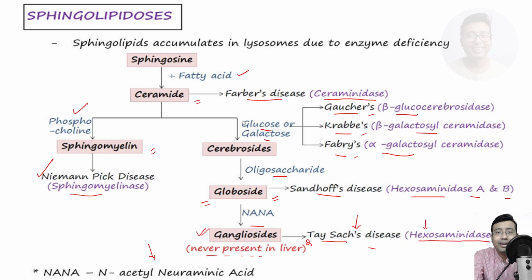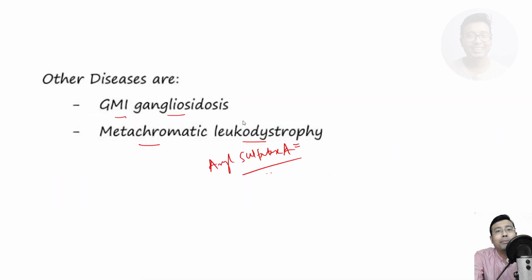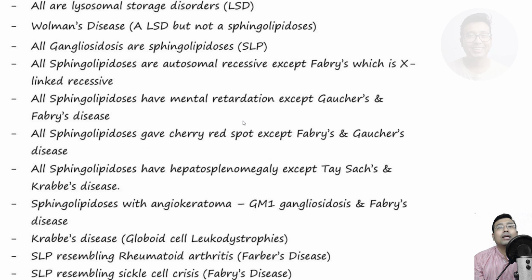I am not betting on that, but as a beginner or as a regular reader, you should at least know the names of the diseases and their deficiency disorders. So here is a comprehensive chart. All sphingolipidoses, I mean sphingolipids and their diseases, are LSD, that is lysosomal storage disorders. Except Wolman's disease, which is a lysosomal storage disorder but not a sphingolipidosis. We'll be discussing Wolman's disease separately.